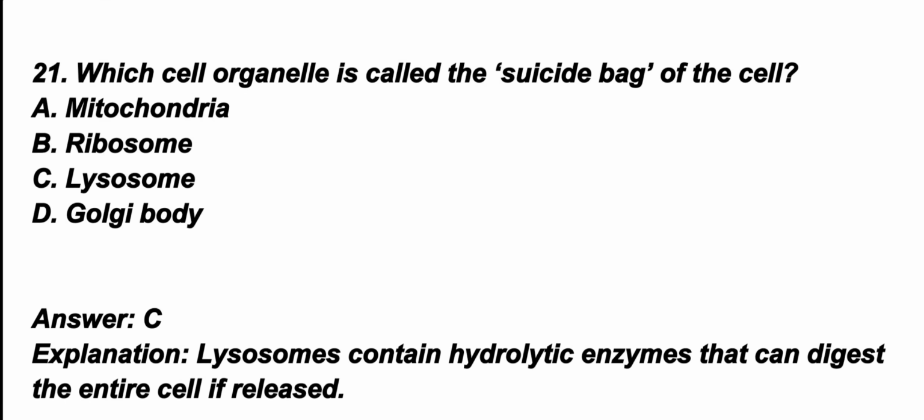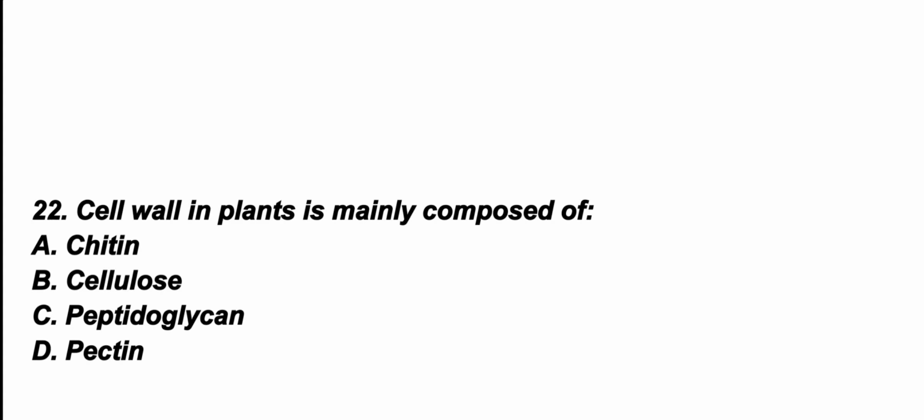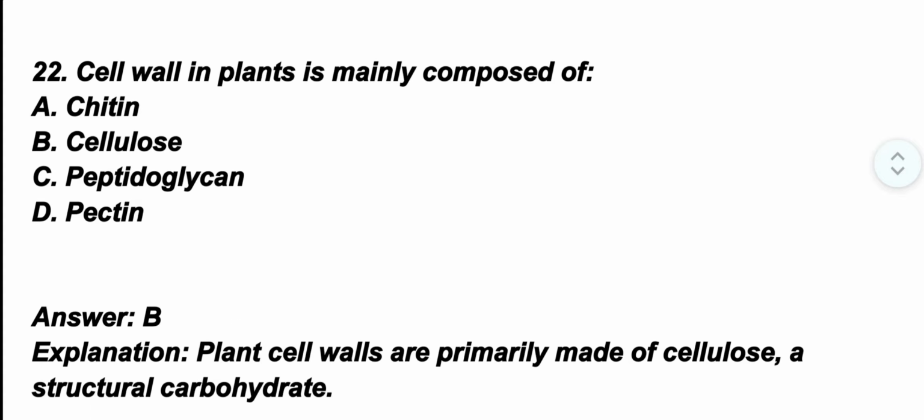Question number 22. Cell wall in plants is mainly composed of? The correct option is option B, cellulose. Plant cell walls are primarily made up of cellulose, a structural carbohydrate.